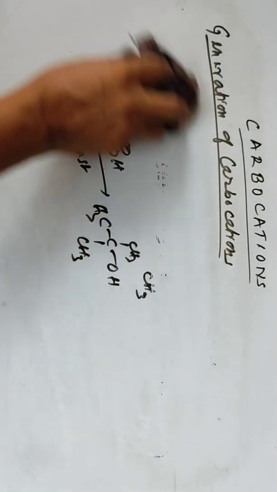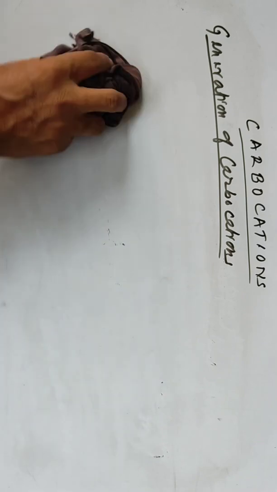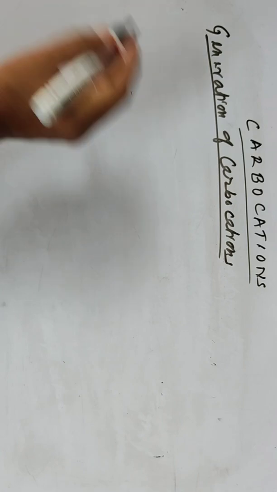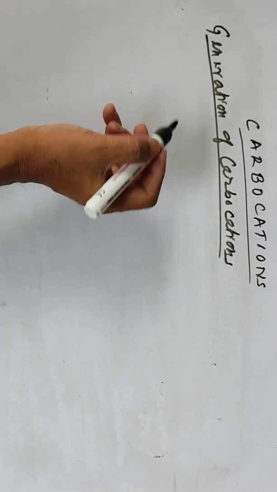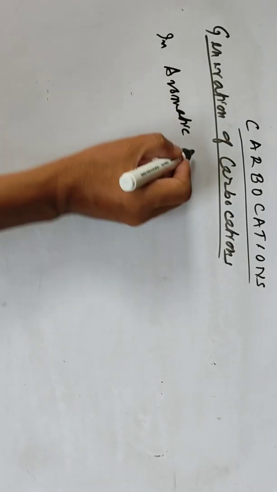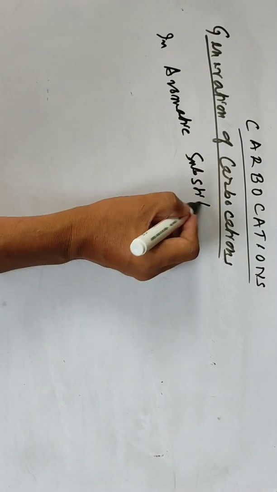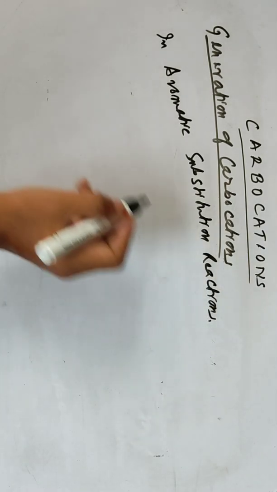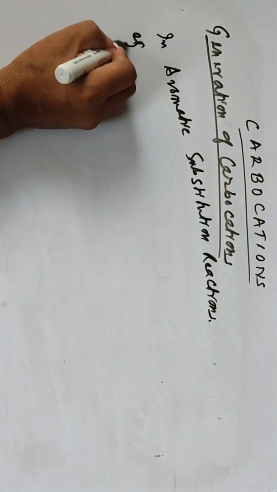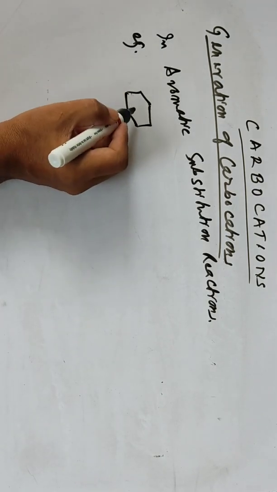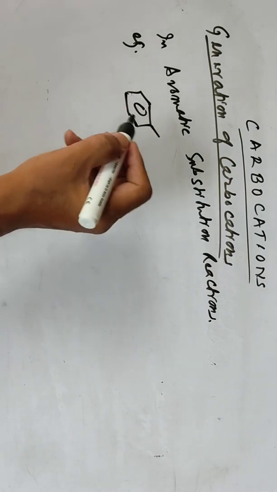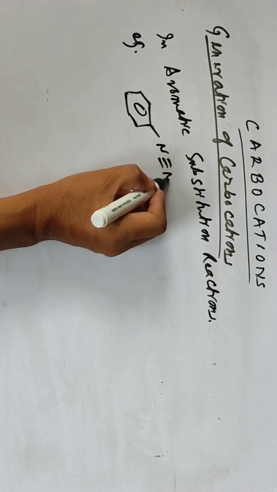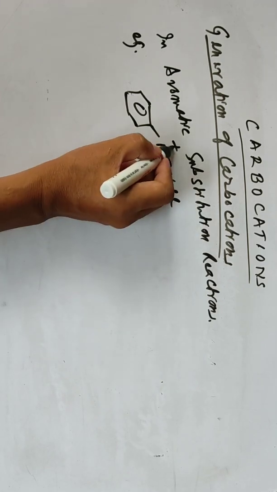Another example is in aromatic nucleophilic substitution reactions, like SN1. The formation of carbocations can be observed there also. For example, let's say diazo compounds, diazonium chloride, with positive charge and negative charge.